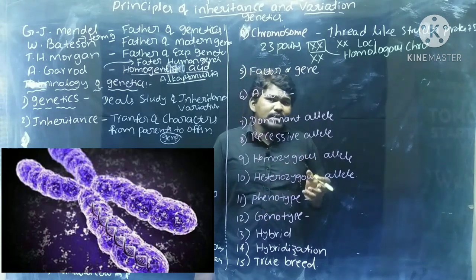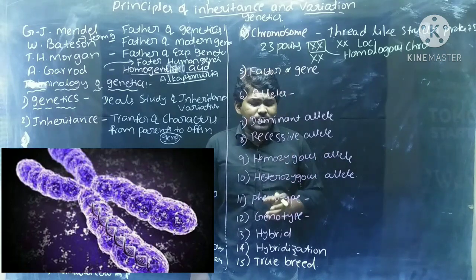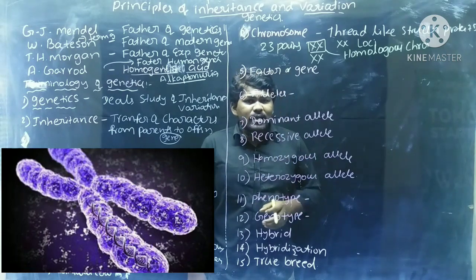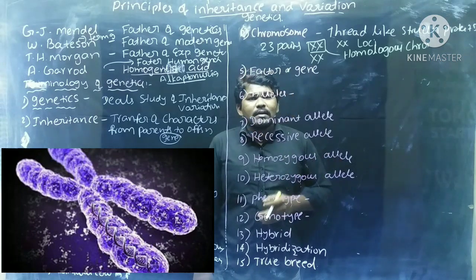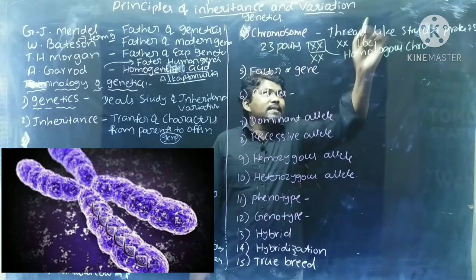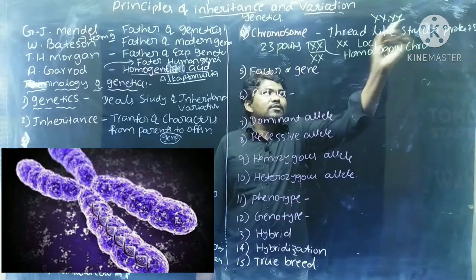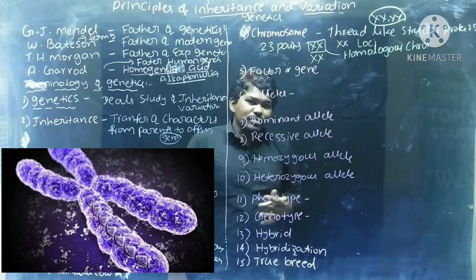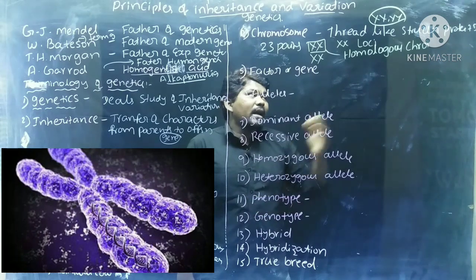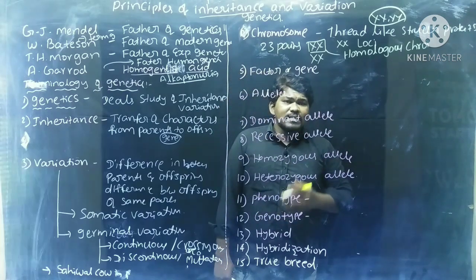In human beings, 22 pairs of chromosomes are called autosomes, or body chromosomes, or somatic chromosomes, and the remaining one pair of chromosomes are called allosomes or sex chromosomes. XX or XY are sex chromosomes. The remaining 22 pairs of chromosomes are autosomes. Another name for autosomes is somatic chromosomes. Another name for allosomes is sex chromosomes.